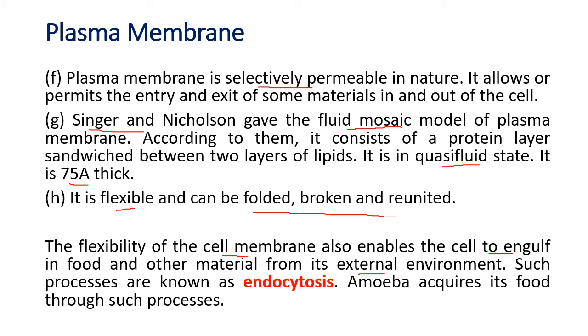Such a process is called endocytosis. Means when the cell is changing the shape to take some material inside. So amoeba acquires its food through such a process. This process is called endocytosis. Right? So this is the basic idea about the plasma membrane. In a unicellular organism like amoeba, there is no definite shape. It can change its shape to engulf the food, yes, and even for movement. It is called pseudopodia. Pseudopodia means false feet. The arms come out only when it wants to move or wants to engulf food.